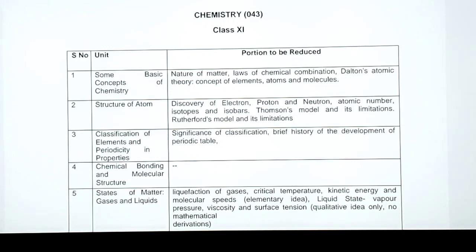Then the fifth chapter, states of matter: liquefaction of gases, critical temperature, kinetic energy, molecular speeds, its elementary idea, liquid state, vapor pressure, viscosity, surface tension is reduced. That we don't have to study.